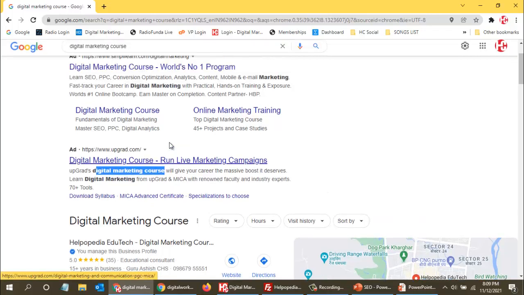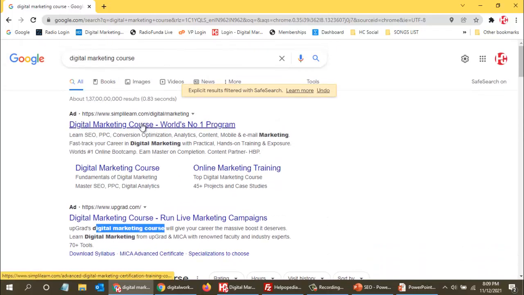So when people click on this link, at that time 35 rupees, or whatever is the rate of this particular keyword, will be deducted from these people's account. They have already uploaded some amount to Google in their wallet, and from there this amount is deducted. So whenever we do paid advertising, this amount will get deducted from their wallet. So that is the reason it is called pay per click.